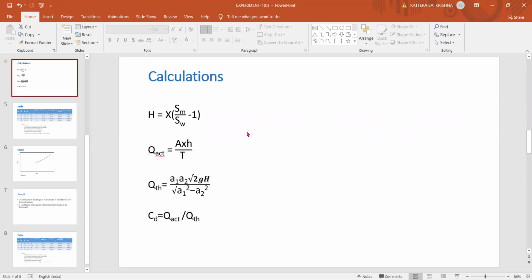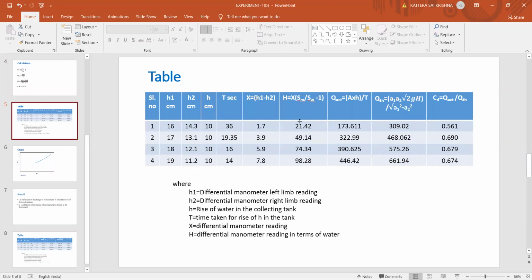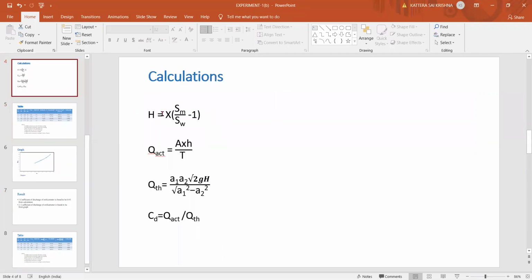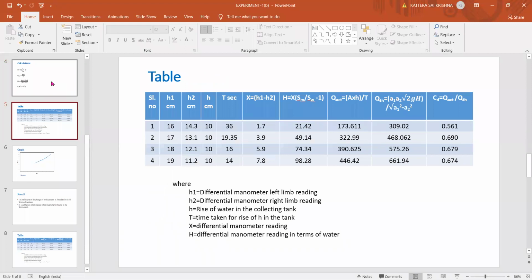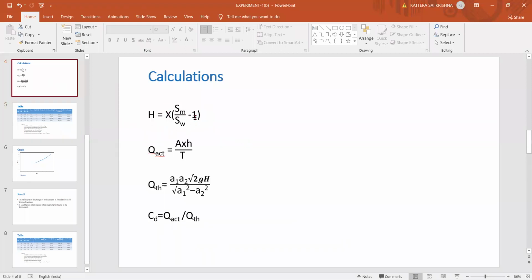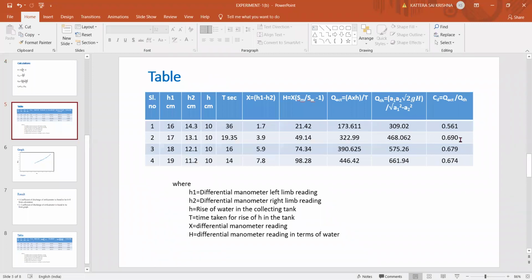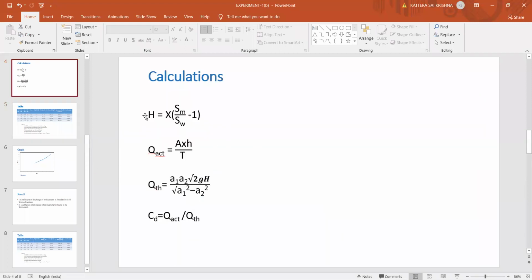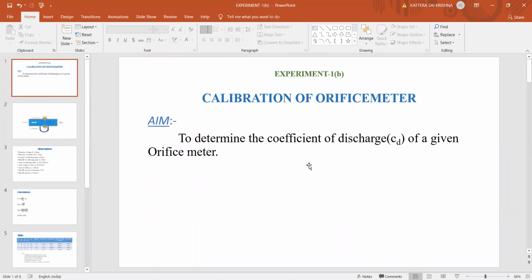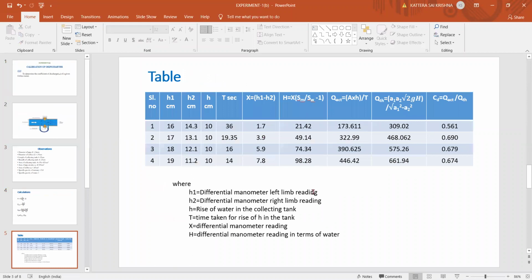In the model calculation, for any one reading, we already have all the values, but while calculating, don't write H equal to that value directly just because the table has it. You need to elaborate everything. X equals how much, SM value 13.6. Write fully in that way in the model calculations, all the terms with their values, then the final answers, up to CD. Keep any one reading, first, second, third or fourth, your wish.